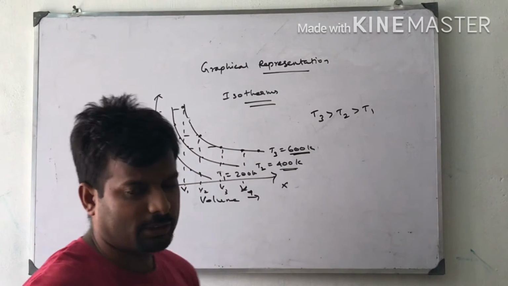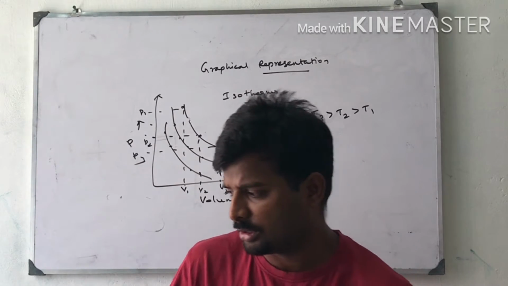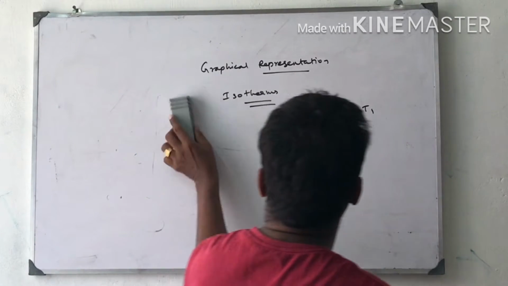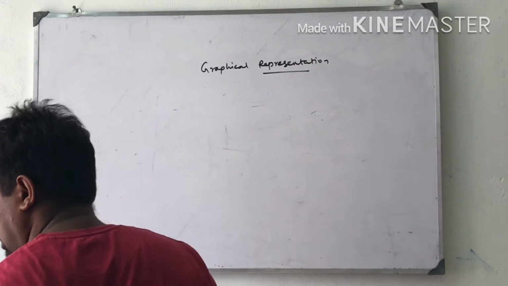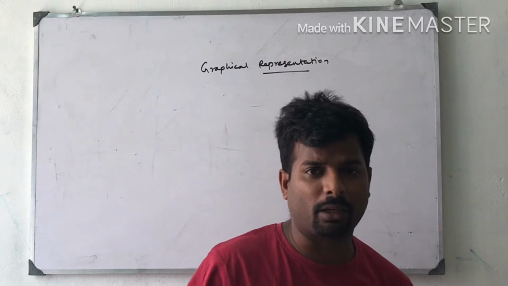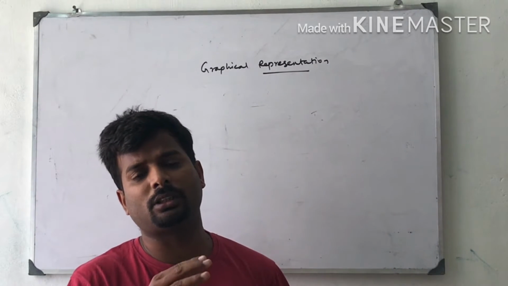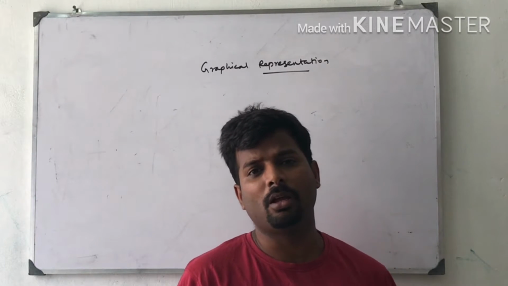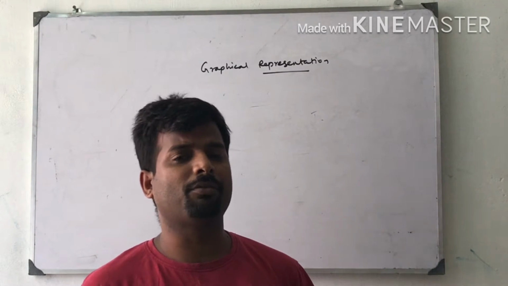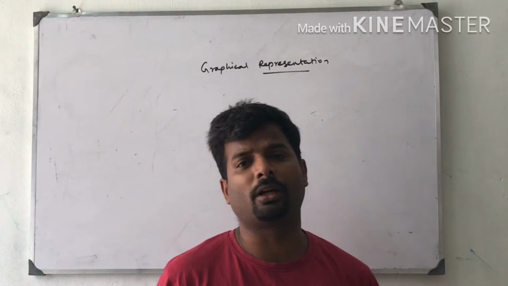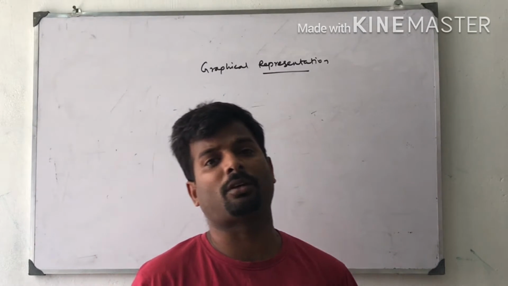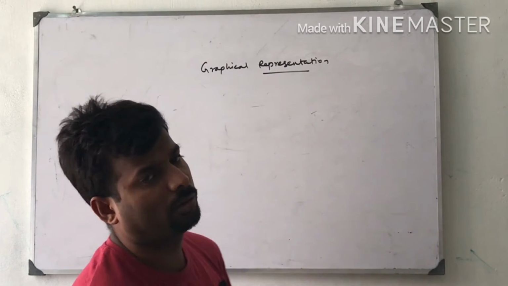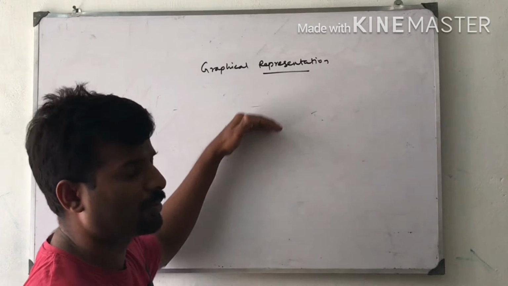This is the pressure versus volume curve. Next one is the pressure versus 1 by V curve. And one more thing, the K value is independent of each curve. Suppose K1 at 600 Kelvin is different from K1 at 400 Kelvin and different from 200 Kelvin, because K1 is dependent upon the amount of substance and the temperature. So K1 varies from each curve.